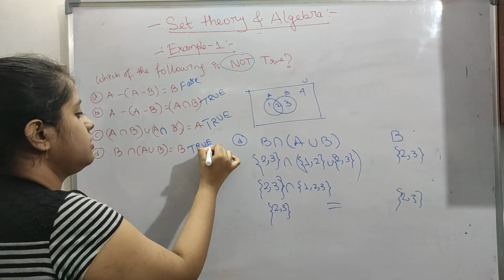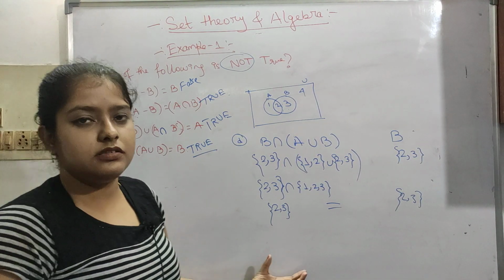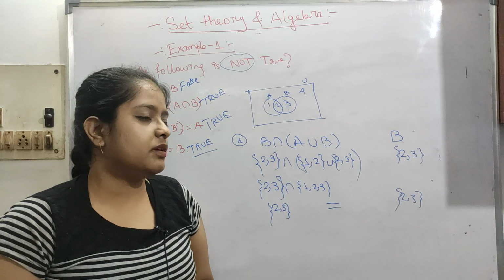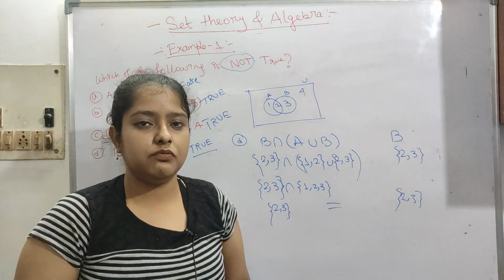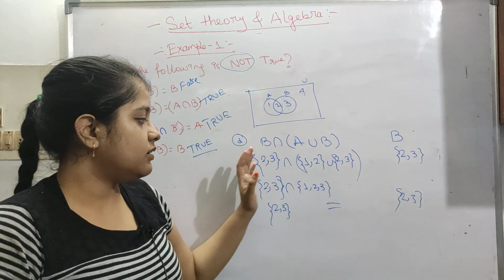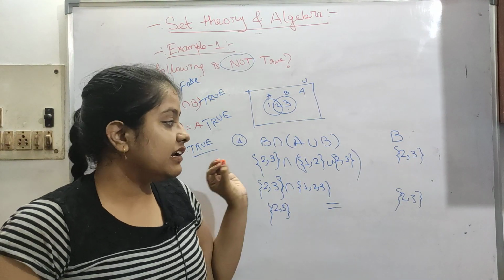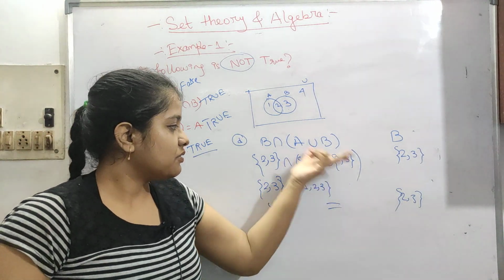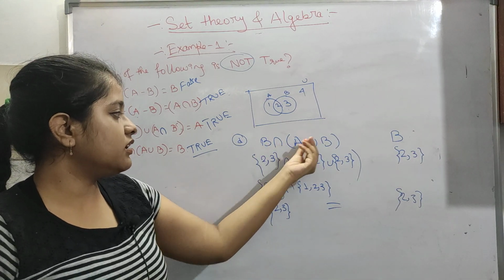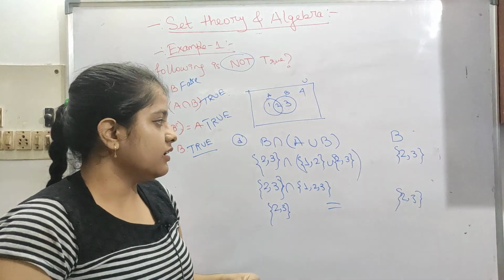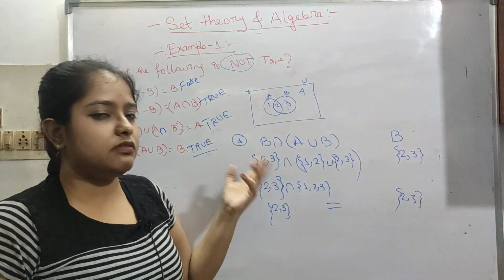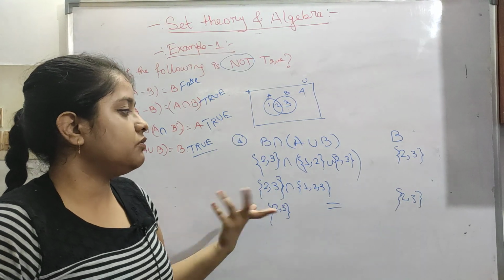So I hope you have understood how easily you can find it out. This is very easy, you don't have to remember anything, any law. De Morgan's law you will remember anyways, because you will be using it so many times, and commutative, associative we will use in DLD and all, but other than that you don't have to remember law by law. Okay, you can just derive it anyways, because it is better to derive. Here you can apply some law and get the answer, but it is easier this way. You don't have to remember, just derive. In exam also, if something different is given, you can just put the numbers and derive. Okay,